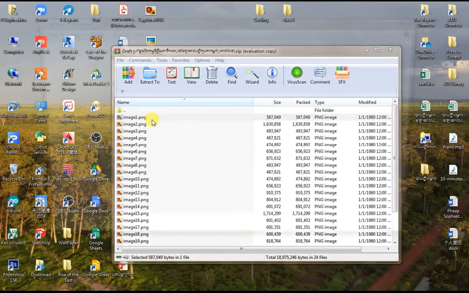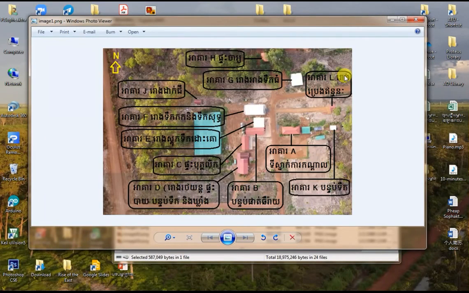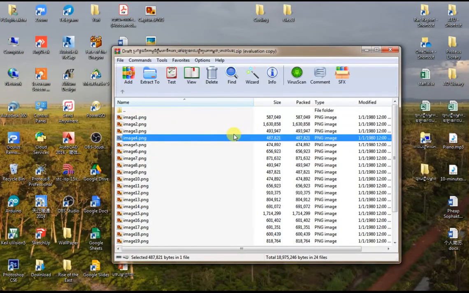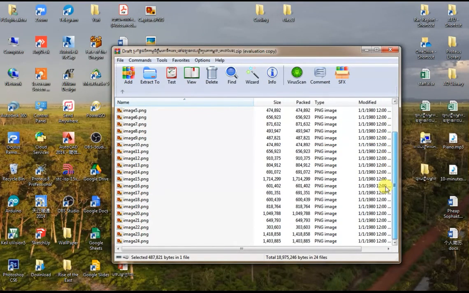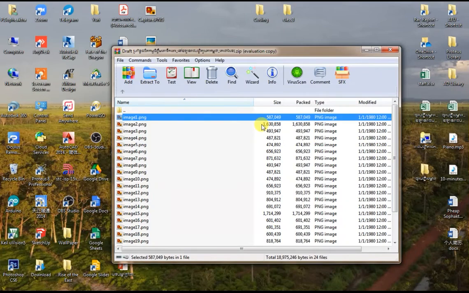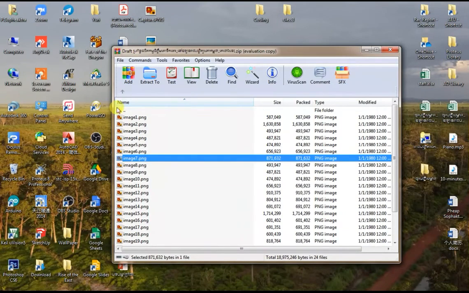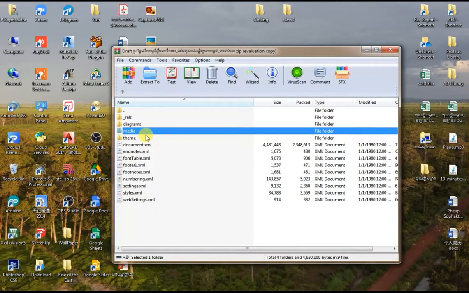For example, if I open this up, you will see that this is the exact image that is making the file very big and unable to open, the exact image that is located in the document, and the exact image that you have added by yourself. So in order to solve the problem, you must examine each of the images and look for the biggest one and try to delete it one by one to reduce the file size of your document into something less than 512 megabytes. Or you can just simply delete all the images and re-edit later.